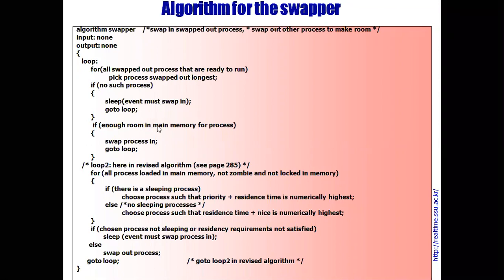If there is enough room in main memory for the process, suppose at this moment sufficient space is available in main memory, in that case, swap a process in. If sufficient space is available in main memory, we can bring a process from the swap device to main memory. So that's why we swap the process in and then go to the loop. This is one loop where we swap a process in, bringing that process into main memory.